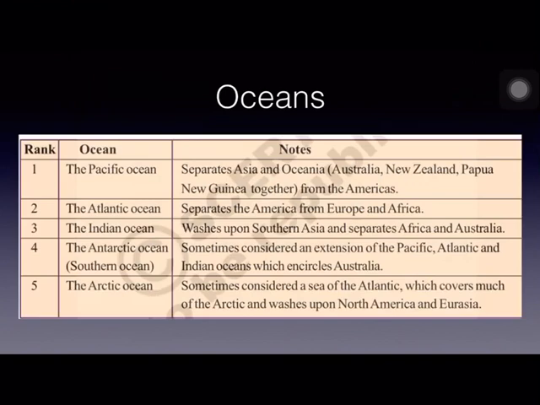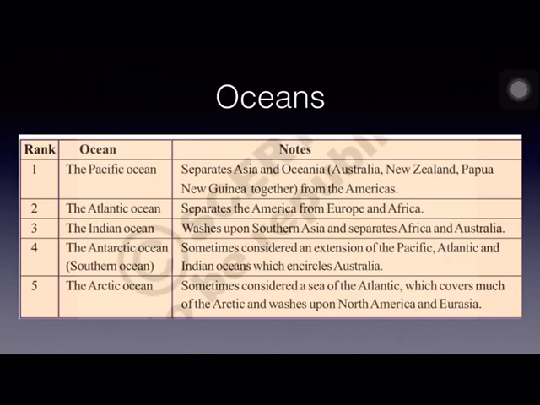And the third largest ocean is Indian Ocean. And it separates Africa and Australia. Because on the left hand side of India it is Africa, on the right hand side of India it is Australia. So these both are separated by Indian Ocean. The Antarctic Ocean, it is the fourth largest ocean, and the southern part of Pacific Ocean, Atlantic Ocean and Indian Ocean is called as Antarctic Ocean or the Southern Ocean, because it is the southern part of these three oceans, Pacific, Atlantic and Indian Ocean. It is also called as Southern Ocean.